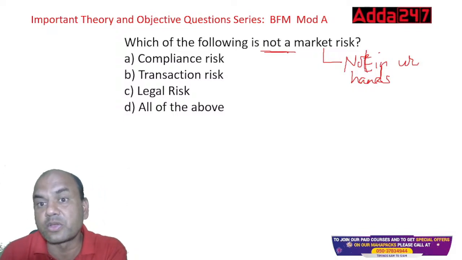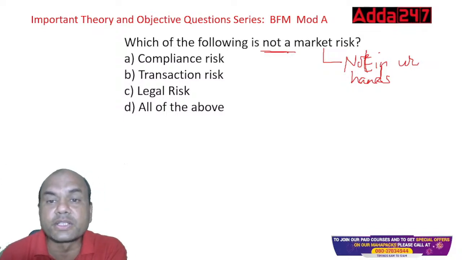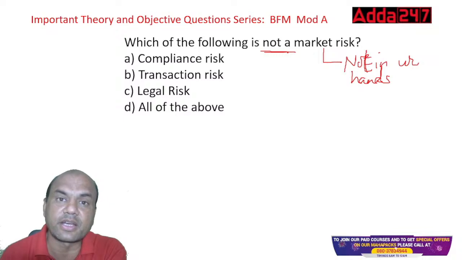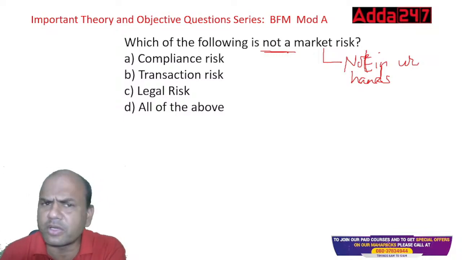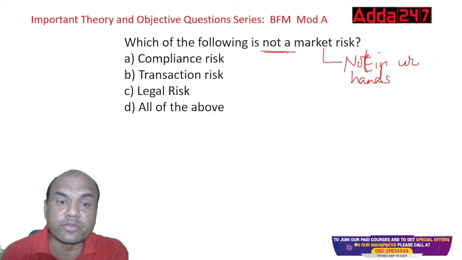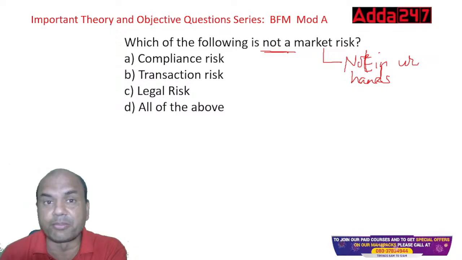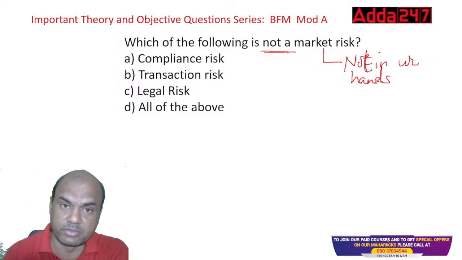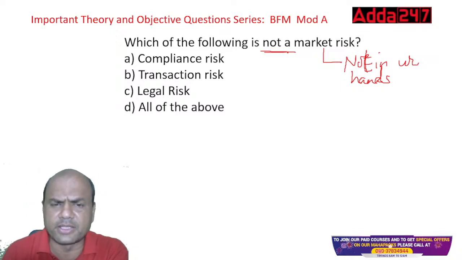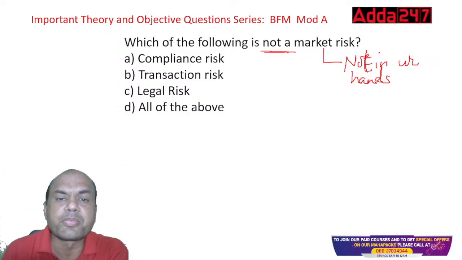Russia-Ukraine war, not in your hands. The COVID situation, not in your hands, right? RBI changing the repo rates, not in your hands. So this is all market risk. So which of the following is not a market risk? Compliance risk. Compliance means submitting the returns or the consent documents to RBI. It's in your hands. You have to follow the compliance. So it is not a market risk.